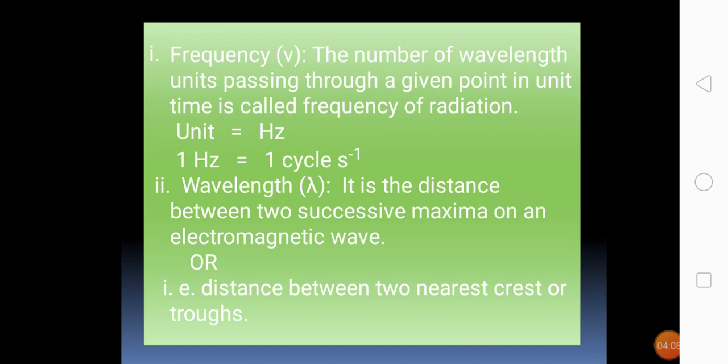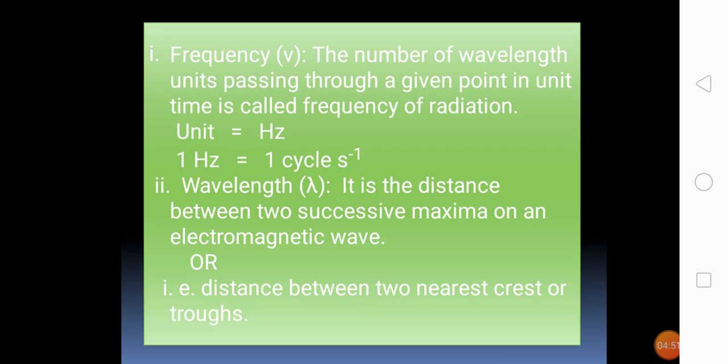And electromagnetic radiation has some important features like wavelength, frequency, wave number. Firstly, here I am explaining frequency. The number of wavelength units passing through a given point in unit time is called the frequency of a radiation. It is denoted by hertz, and 1 hertz is equal to 1 cycle per second. And the second important feature is wavelength. It is the distance between two successive maxima on an electromagnetic wave, and you can say that it is the distance between two nearest crests or troughs.